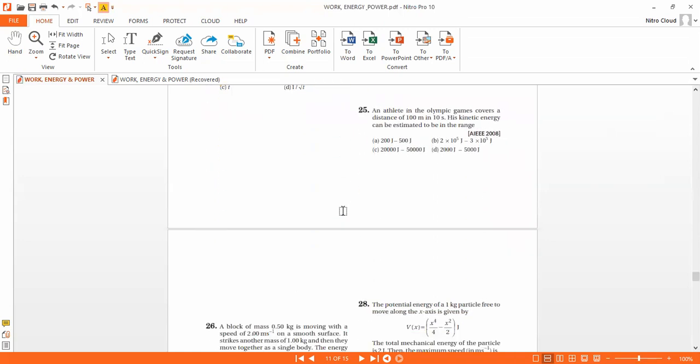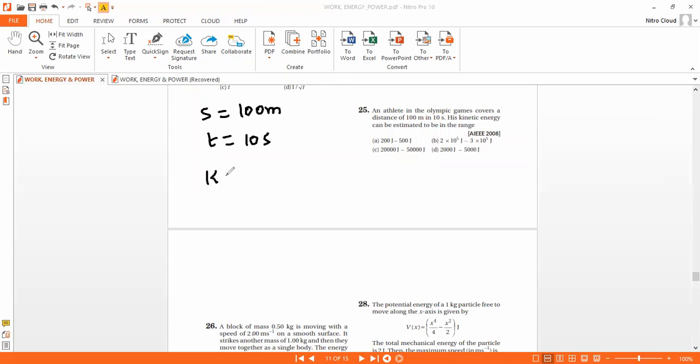An athlete in the Olympic Games covers a distance of 100 meters in 10 seconds. His kinetic energy can be estimated in the region of. Okay, fine. Kinetic energy means, firstly, they gave the distance traveled, 100 meters in a time of 10 seconds.